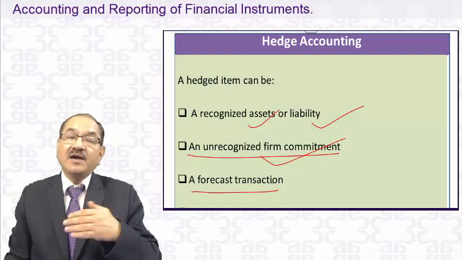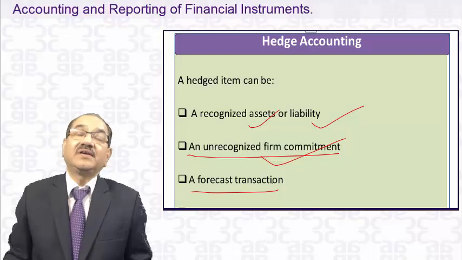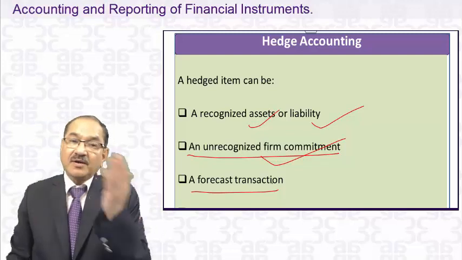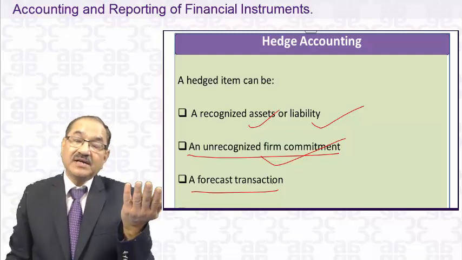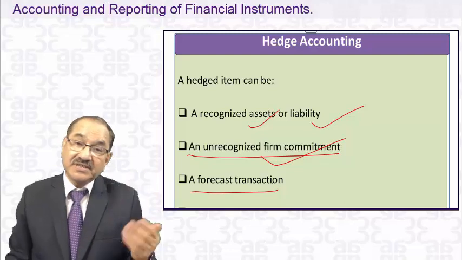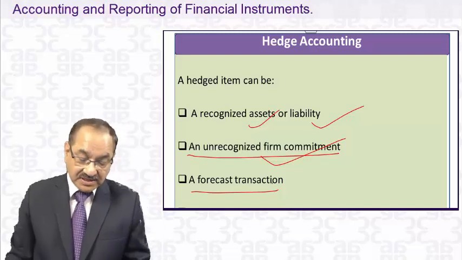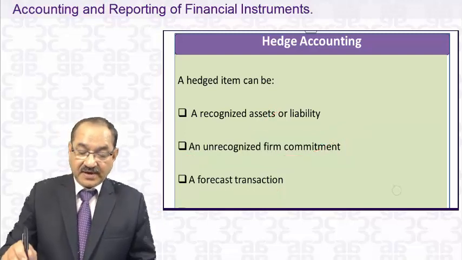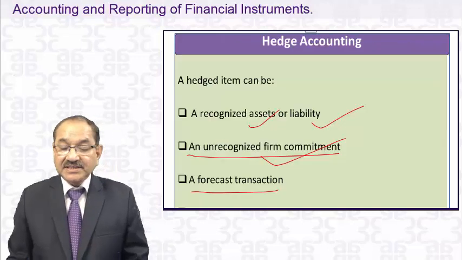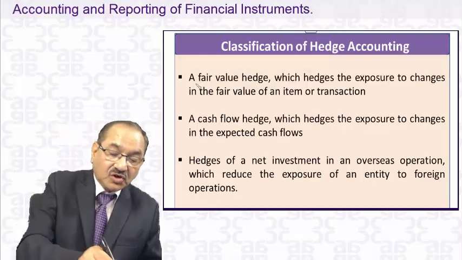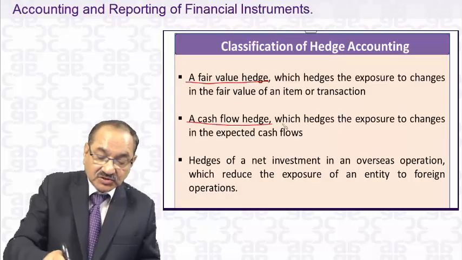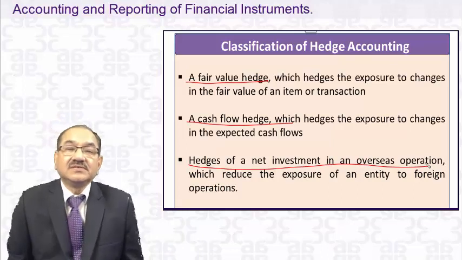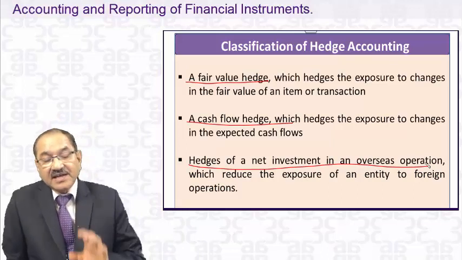You have to pay after 6 months this much money somewhere. There will be a cash flow outward, the dollar will go, then the dollar amount will be different, the market price will be different. You may be purchasing a certain hedging instrument for that, then forecast transaction and net investment in the foreign operations. In fact, you will have three types of hedge. One is called a fair value hedge, another is called a cash flow hedge, another is a hedge of net investment in overseas operations. These are the three types of hedge you have got.